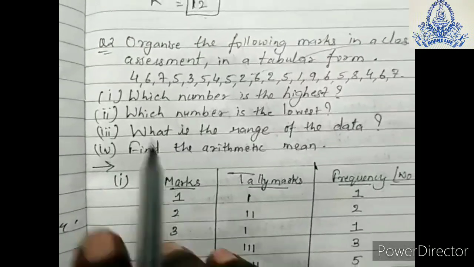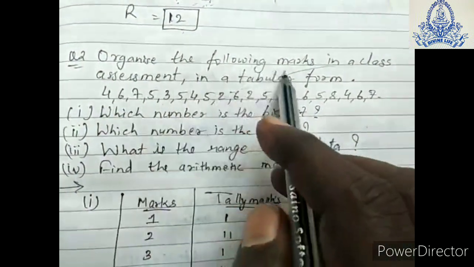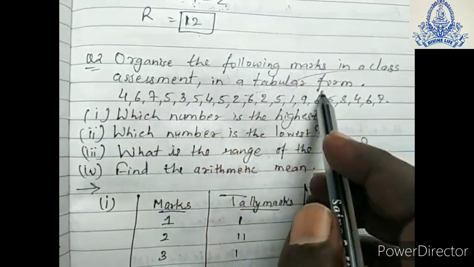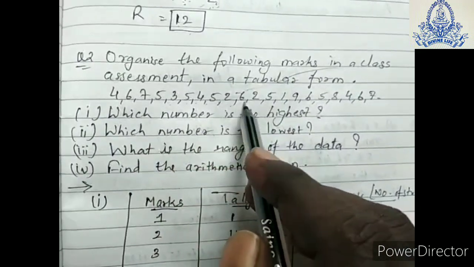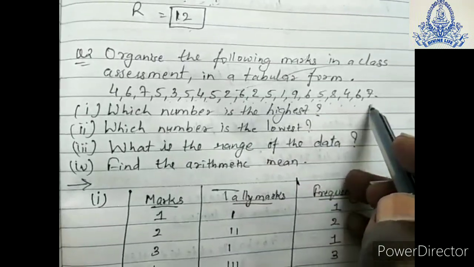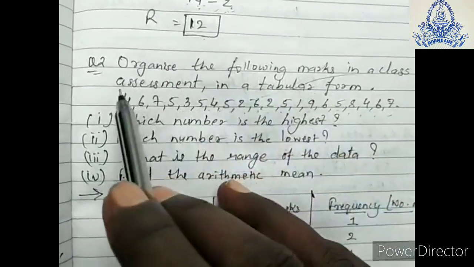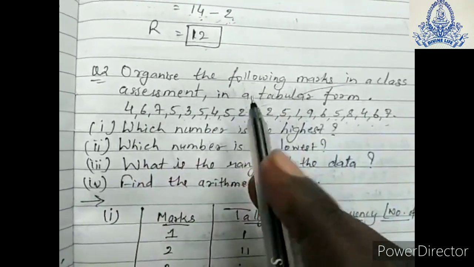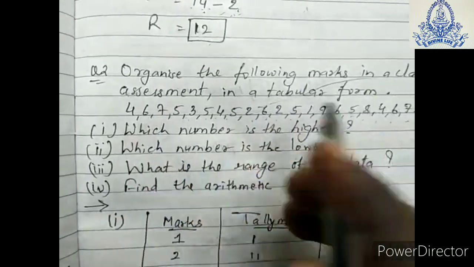Now we will move to question number 2 in exercise 3.1. Question number 2, I am reading it. Organize the following marks in a class assessment in tabular form: 4, 6, 7, 5, 3, 5, 4, 5, 2, 6, 2, 5, 1, 9, 6, 5, 8, 4, 6, 7. These are the marks from a class assessment. Students in a class got this kind of marks. According to these marks, we have to answer this question.